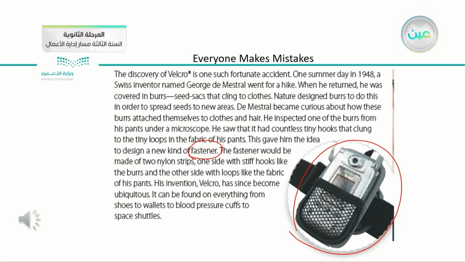For example, when you get in the car, you use the seat belt so it can tie you to your seat. We fasten the seat belt. The T here is silent. They discovered the way the fastener works, so they came up with the idea of the fastener.